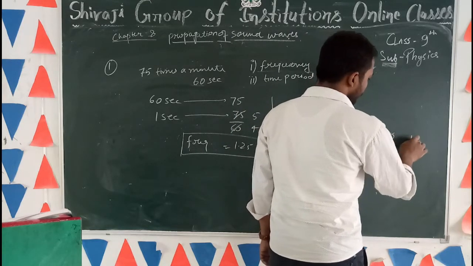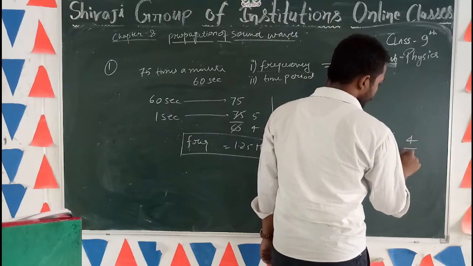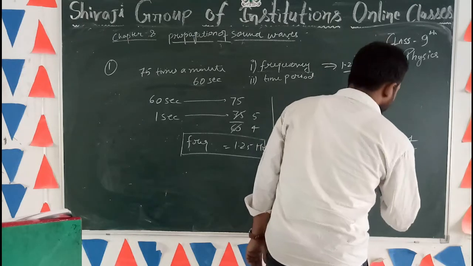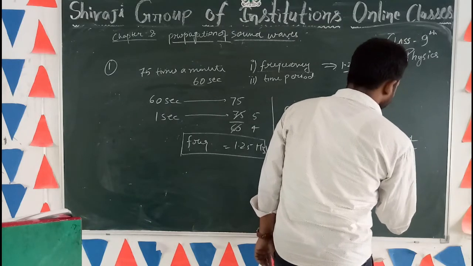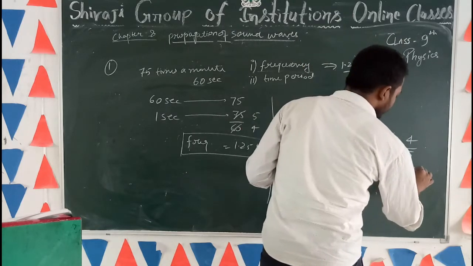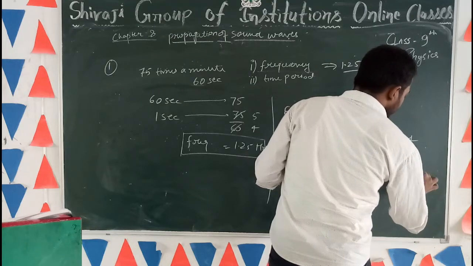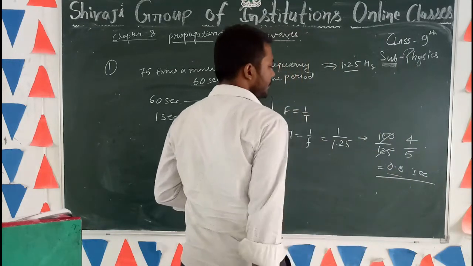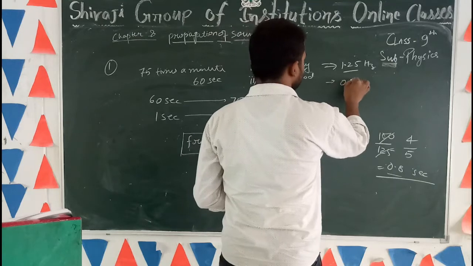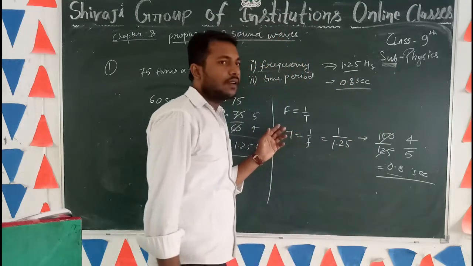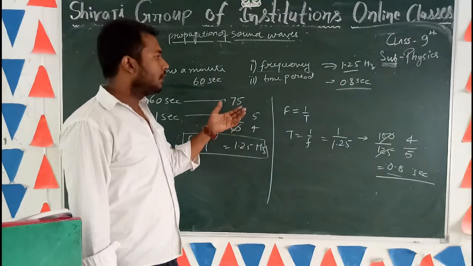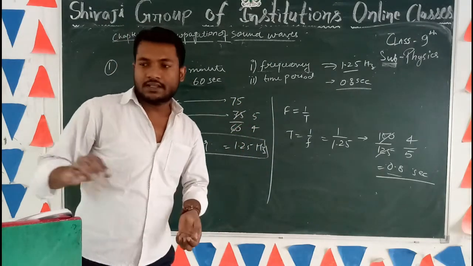When you cut it by 25, this is 4 upon 5. When you divide it, this is 0.8, and this is time period, so its unit is second. Okay students, so its answer is 0.8 seconds. So these numericals are nothing but the characteristics of wave which we have discussed in our last class.